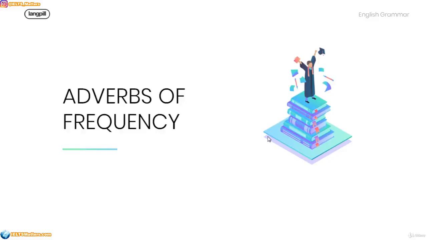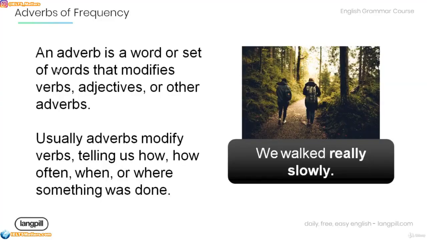Welcome to this tutorial. Today we're going to talk about adverbs of frequency. Let's get started. Remember that an adverb is a word or set of words that modifies verbs, adjectives, or other adverbs. Now usually adverbs modify verbs, telling us how often, when, or where something was done. Have a look at the example over here.